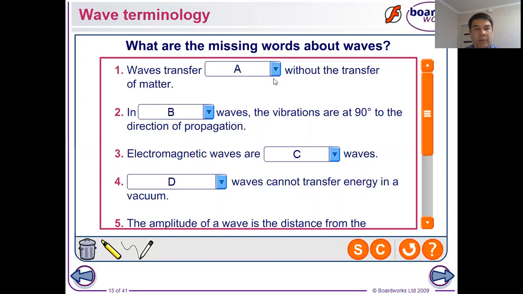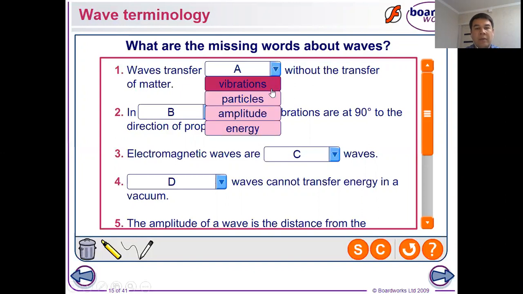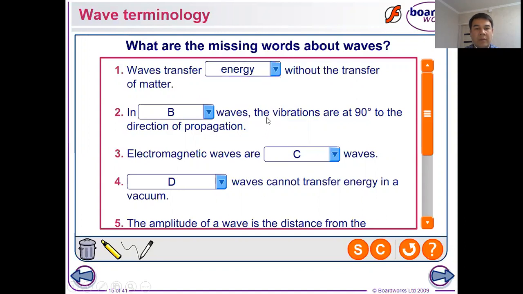We will start with the first one, wave transfer. Here we have four choices: vibration, particle, amplitude, energy. I think you are thinking which word to choose. Waves transfer energy without the transfer of matter. I will choose the word energy for the first question.